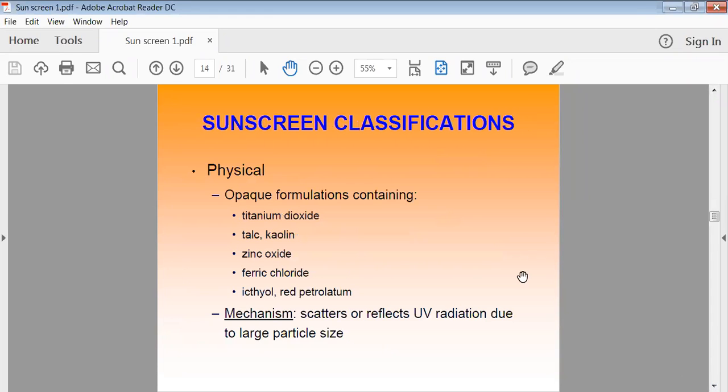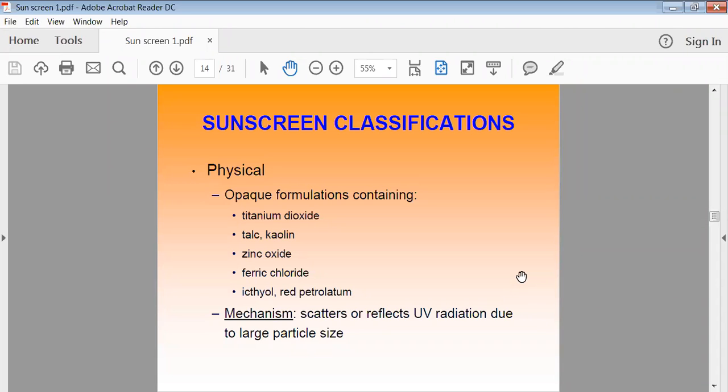Then classification of sunscreen preparations. Depending on the physical form, we can classify them into opaque formulations. In the opaque formulations, there are titanium dioxide, talc, zinc oxide, ferric chloride, then ichthammol, red petrolatum. These are the different types of physical classification.